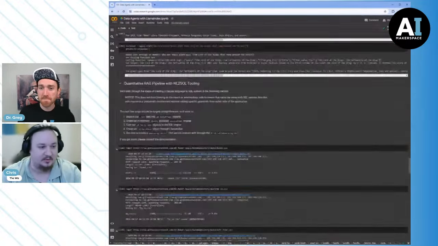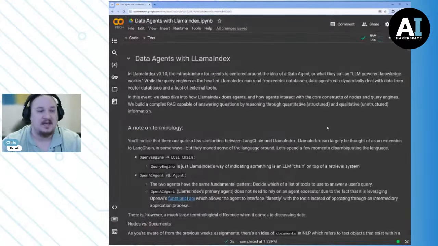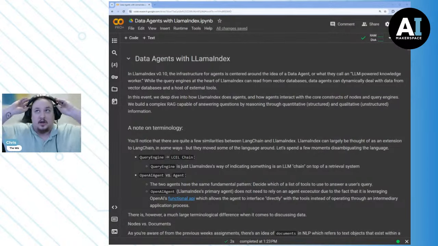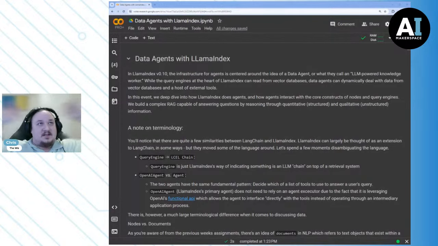So let's look at the notebook. Basically, we've got exactly what Greg said. The idea here is that we have these data agents. So many different agents, right, that we want to work together in some kind of way that makes sense. So what are we going to use?